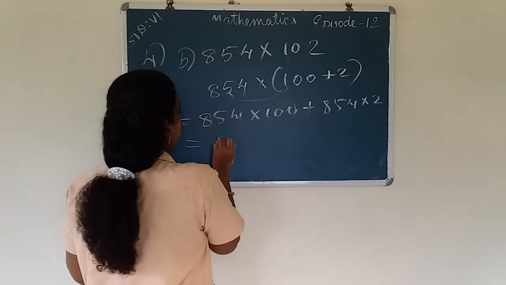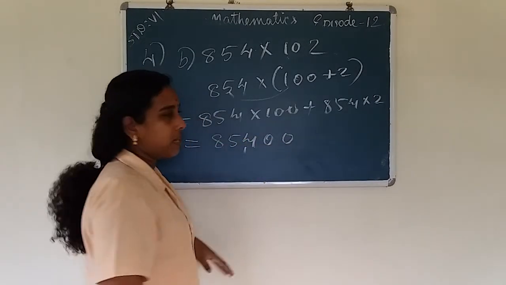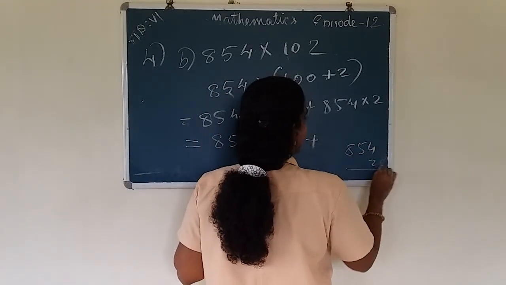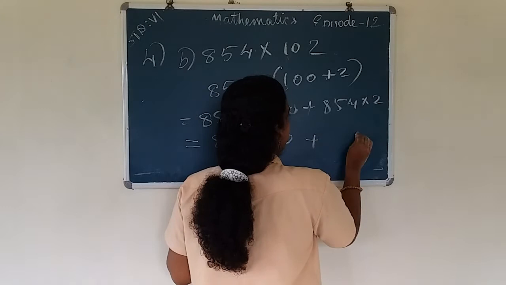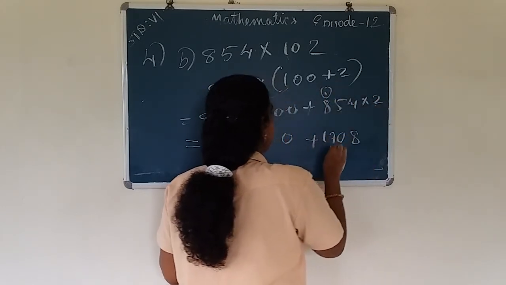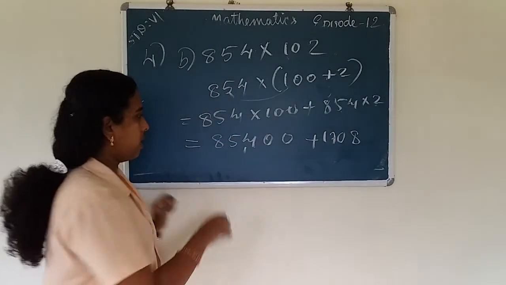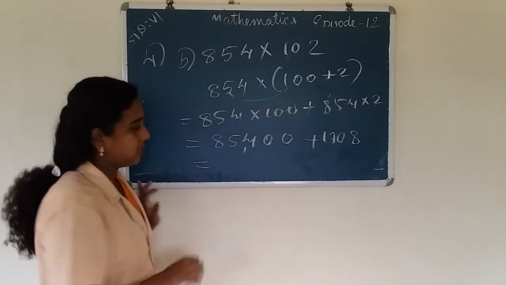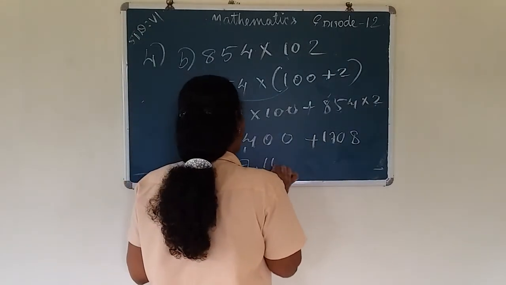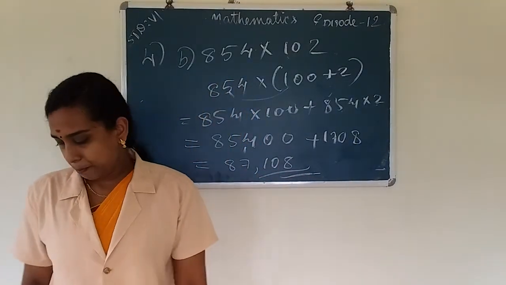By multiplying these numbers we get 85,400 plus 1,708. Then adding these numbers we get 87,108. Okay, this is the answer of question B.